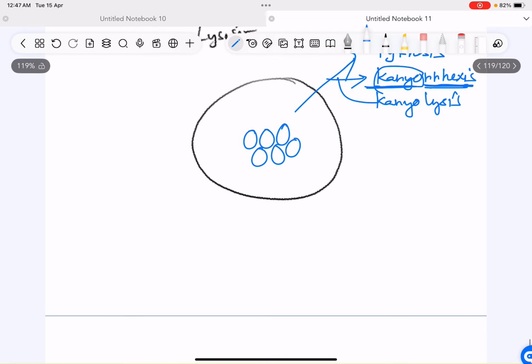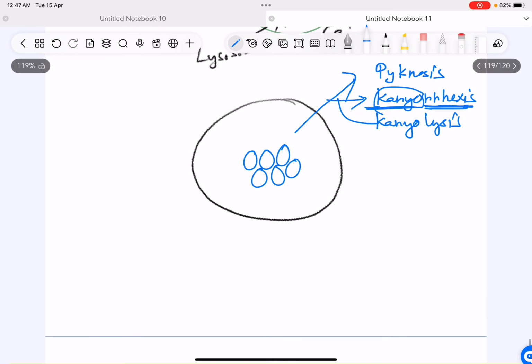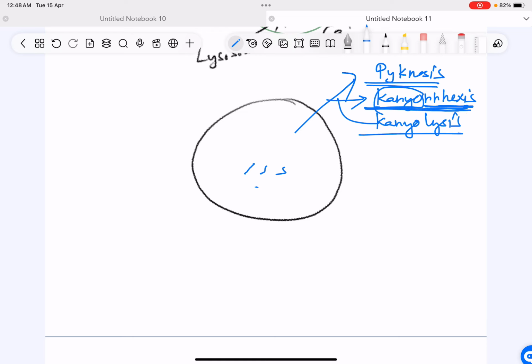And karyolysis means the end, complete dissolution of the nucleus by the enzymes. There may be some chromatin material left, but it is complete dissolution of the nucleus by the enzymes. So pyknosis is the condensation part, karyorrhexis is the breakdown part, karyolysis means disappearance of the nucleus.